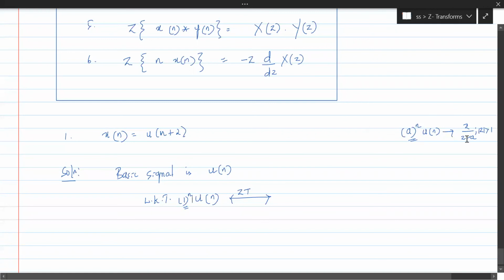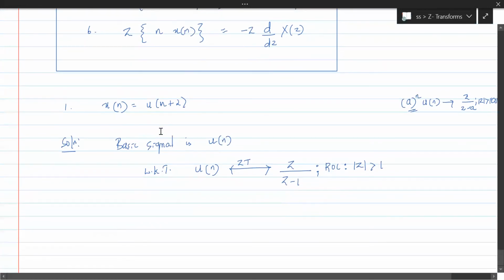So in place of a, if you have 1, the Z transform is Z by Z minus 1, and we need to remember that. And what is the ROC? ROC is outside the circle with radius 1. If you have a, it is outside the circle with radius a. Since it is 1, in place of a, we have 1. So this is by standard transforms we know.